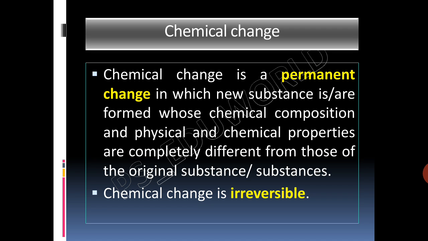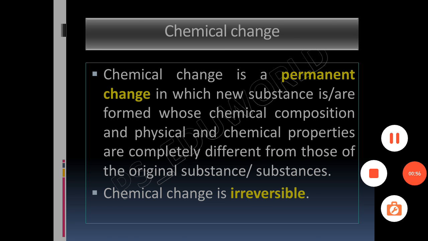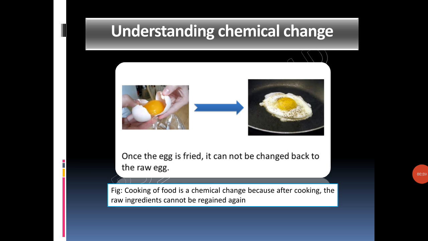So, can we get back the raw grain and vegetables from this cooked food? No, because the composition of the raw substances changes due to heat used for cooking and new substances are formed. Once an egg is fried, it cannot be changed back to the raw egg. Cooking of food is a chemical change because after cooking, the raw ingredients cannot be regained again. This shows that the change is permanent and irreversible.